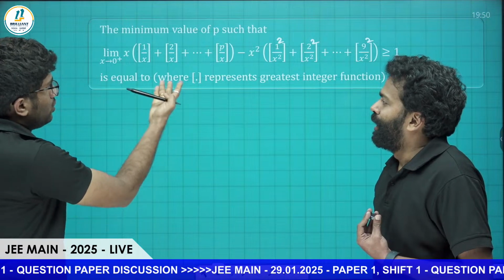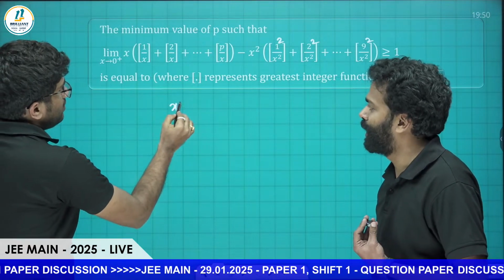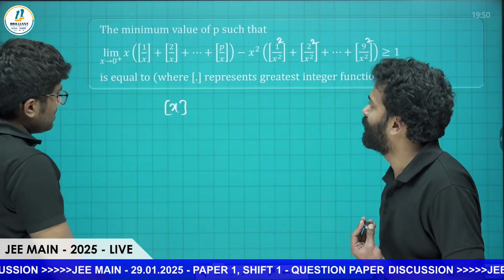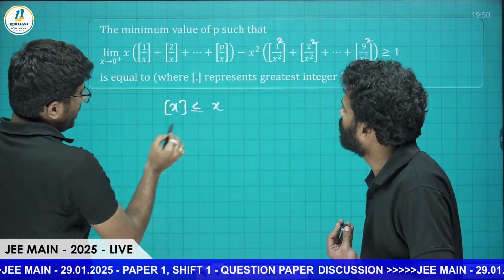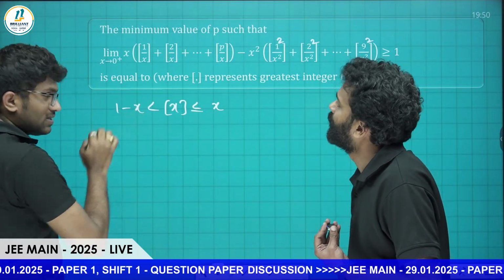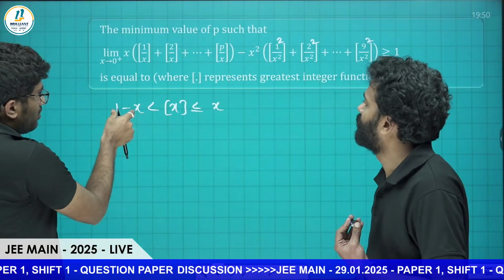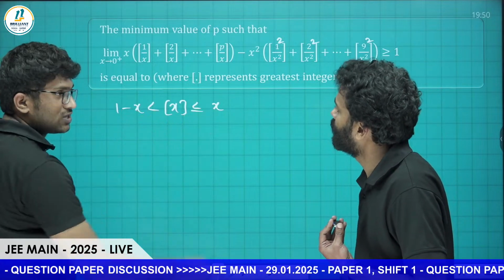So sir, we know the property of the floor function of x. That is another of the family of typical questions. Exactly, sir. The floor of x is always less than or equal to x, and this is greater than x minus 1. Yes, sandwich theorem we can use: x minus 1 less than floor of x less than or equal to x.